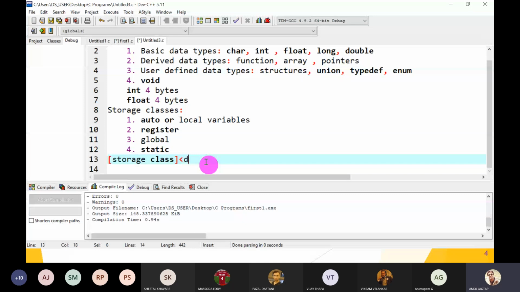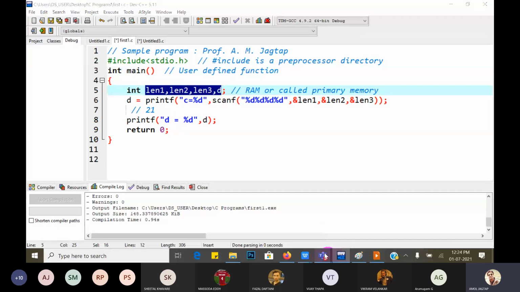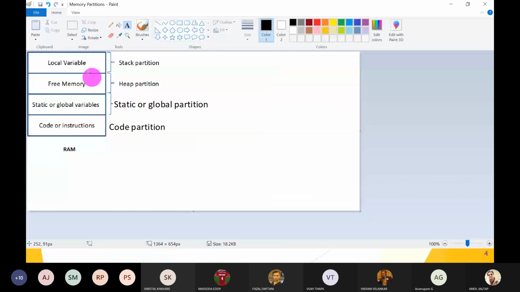Compulsory is the data type. Data type is a must, then the name of the variable. Okay, so this is the declaration of the variable. So storage class is optional. Whenever we do not write anything, on which partition are all these variables saved? Local stack partition. Dynamic memory management is done on the heap partition.